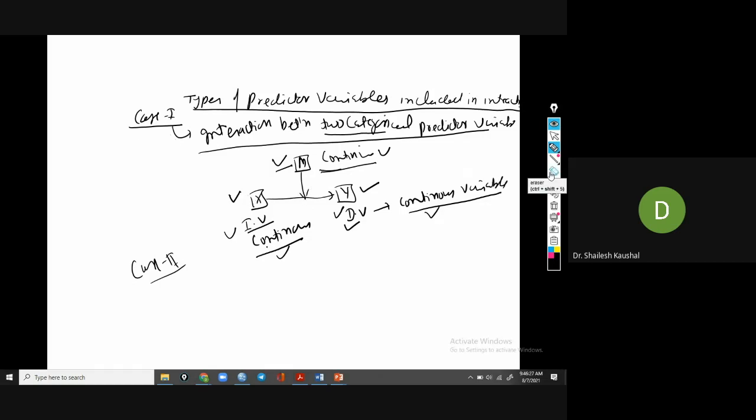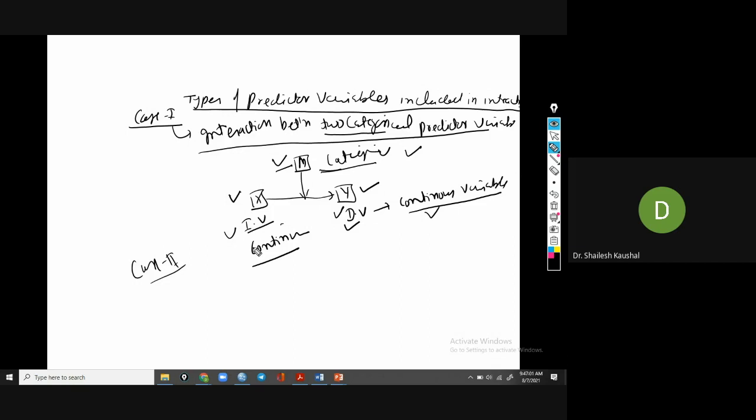Case one is when both independent and moderator variables are categorical variables. The second case study is based on one continuous variable: independent variable continuous, and moderator variable categorical.